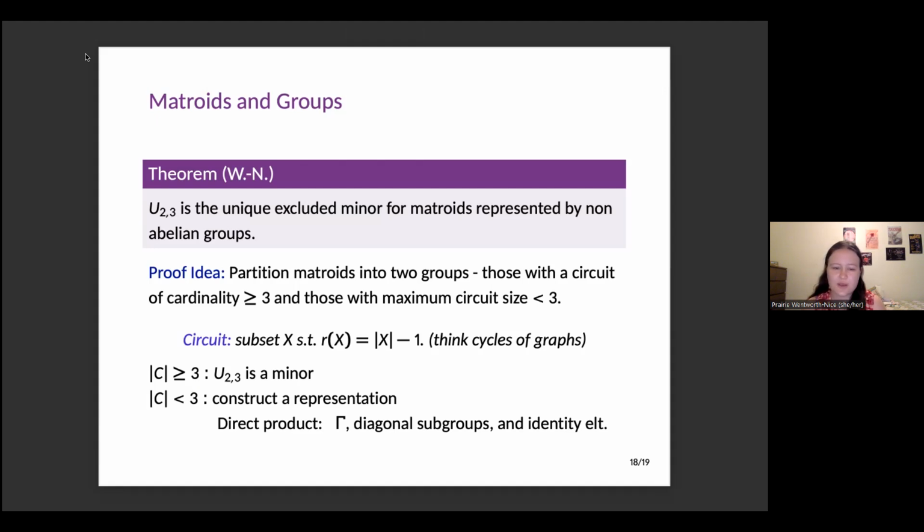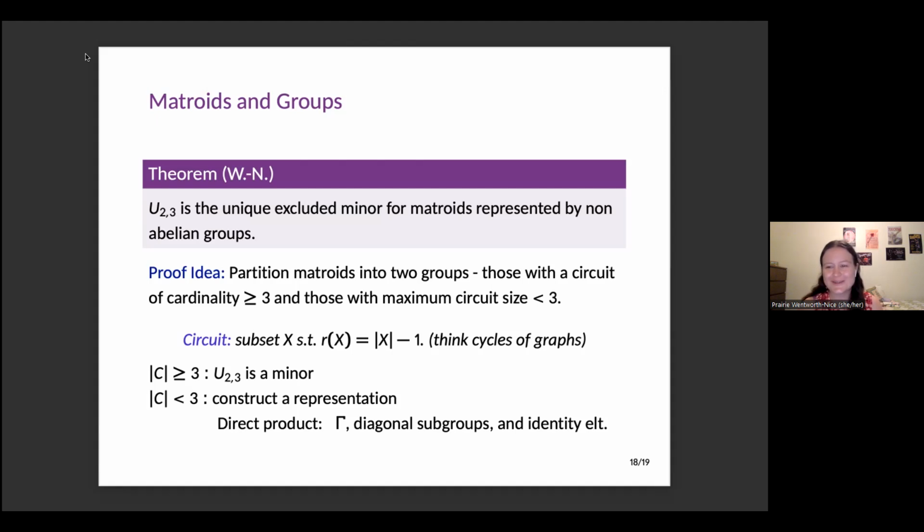In general, the copies of gamma will correspond to independent elements in matroids, diagonal subgroups will correspond to parallel elements in a matroid, and the identity element will correspond to loops. And so this shows us that U23 is the unique excluded minor for matroids represented by non-abelian groups. So it completely classifies matroids over non-abelian groups.